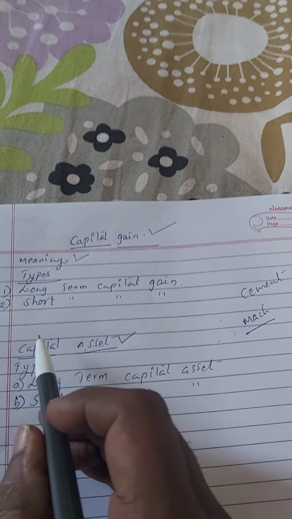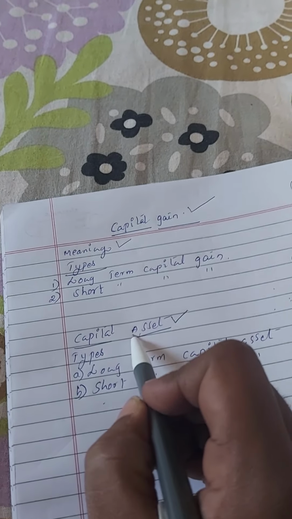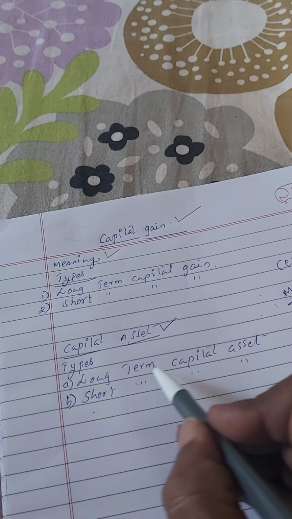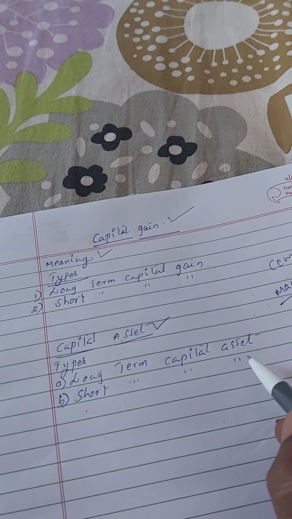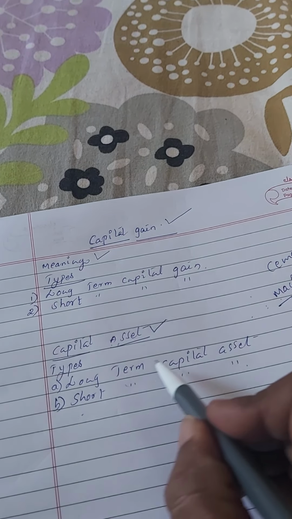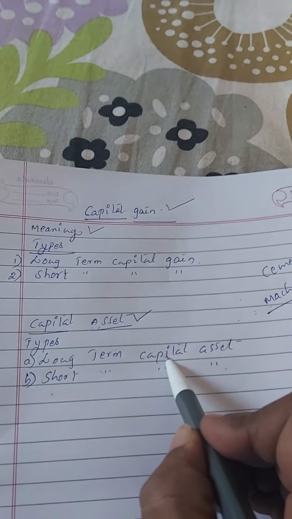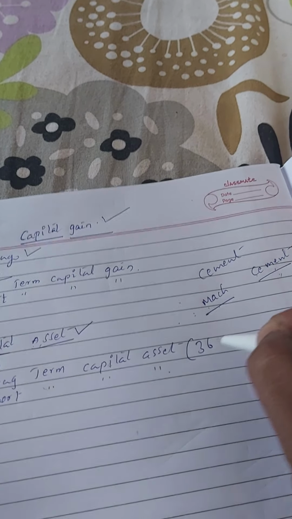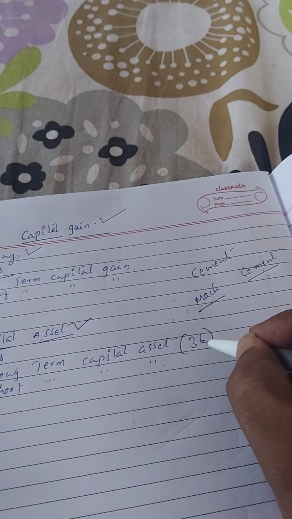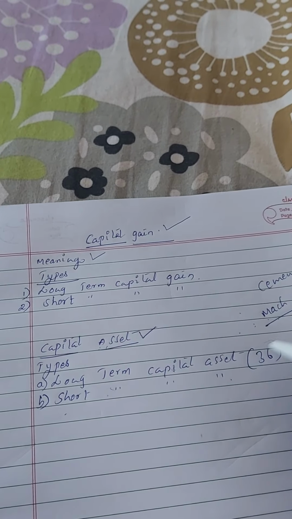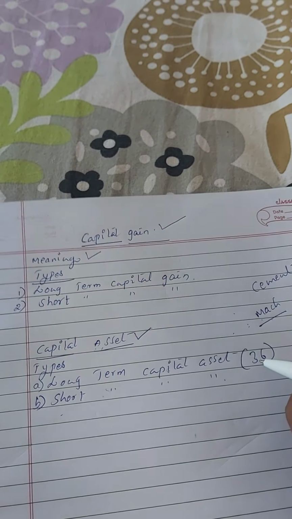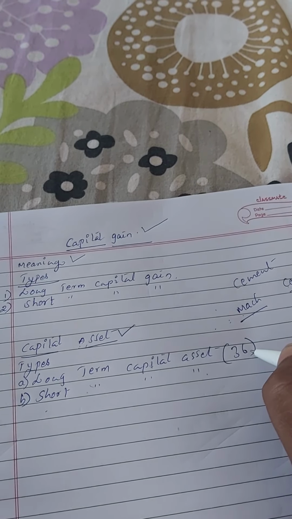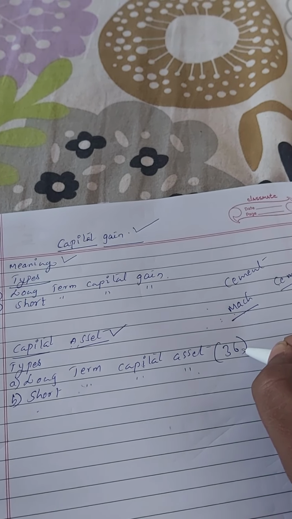So after understanding the meaning of capital asset, let us study different types of capital assets. In that, first one is long term capital asset, another one is short term capital asset. First, let us understand what is the meaning of long term capital asset. So long term capital asset is nothing but an asset which is kept for 36 or more than 36 months. Such asset is called as a long term capital asset. You have to remember this number, 36 months. An asset which is kept for more than 36 months, such asset is called as a long term capital asset.